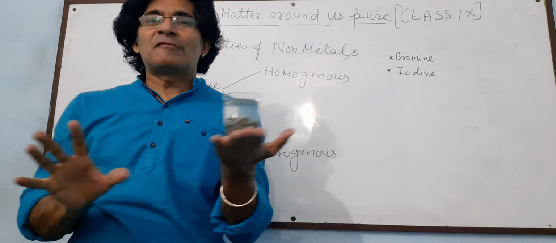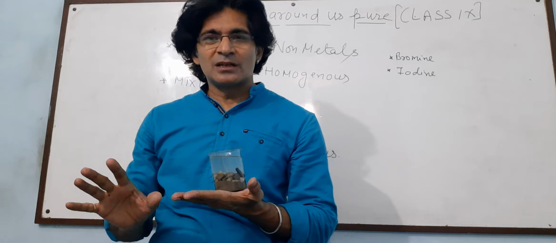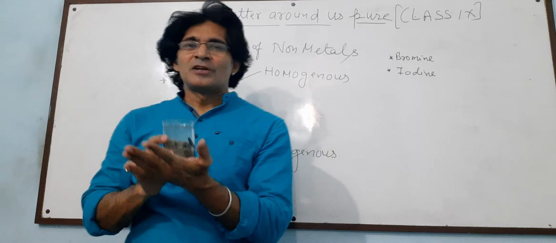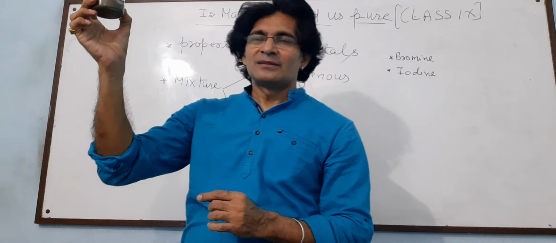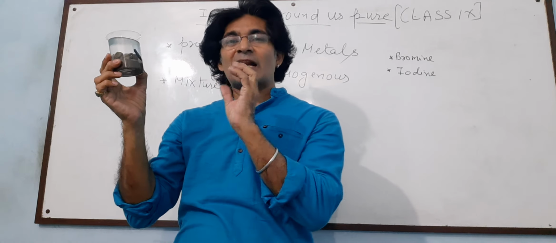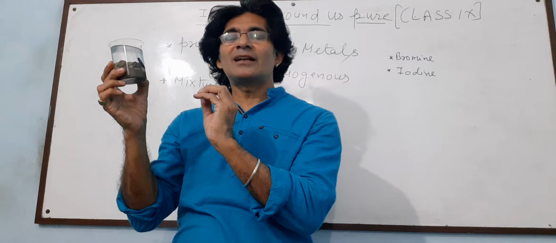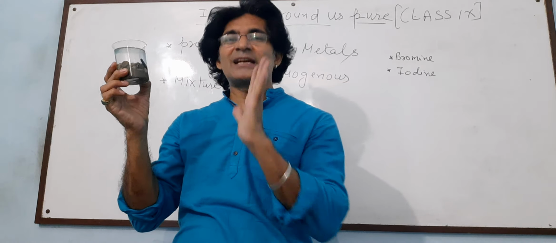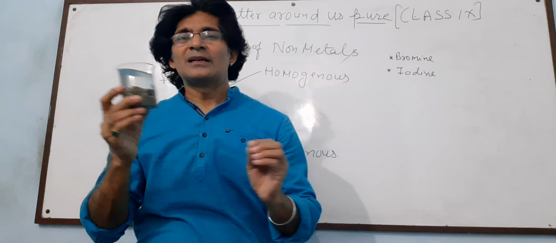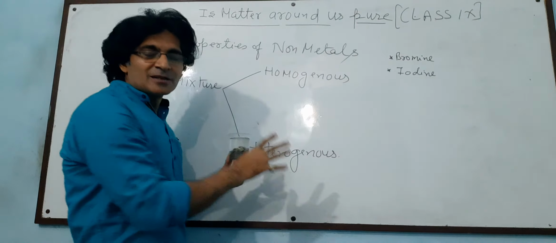That means different boundaries can be seen in heterogeneous mixtures. If you pass a light through it, it will scatter because the particles are larger and can be seen by the naked eyes. They will stop the light and scatter it. This is the basic difference between homogeneous and heterogeneous mixtures.